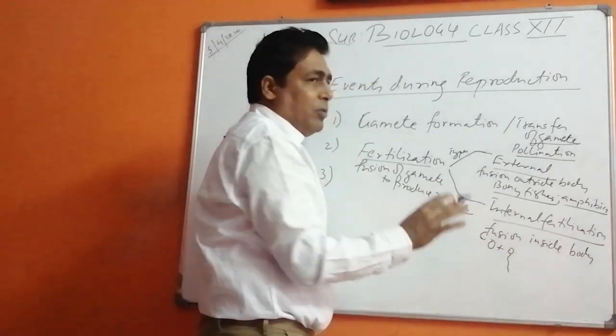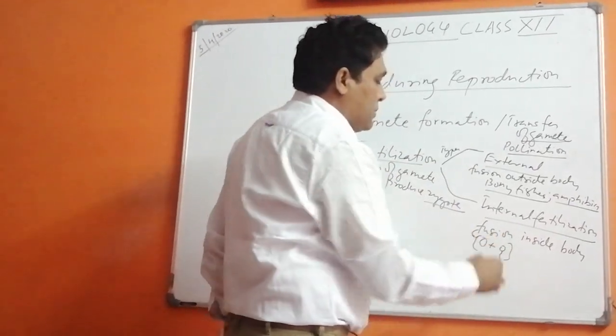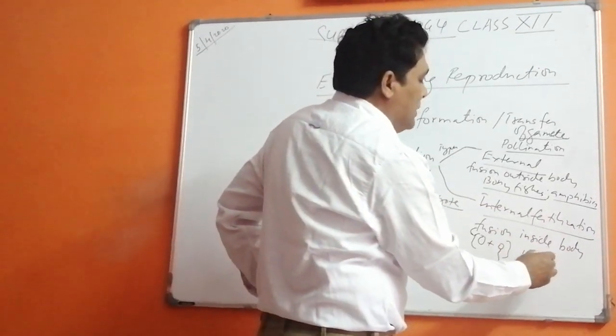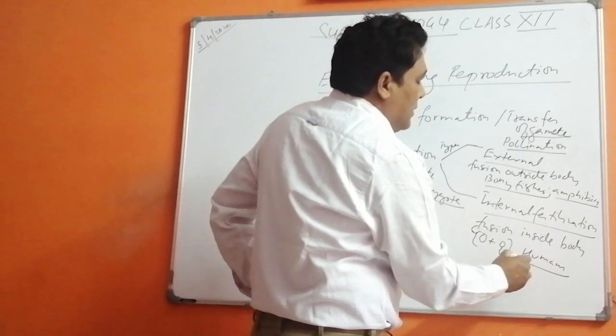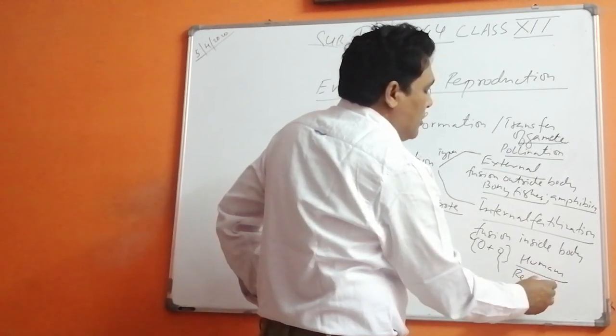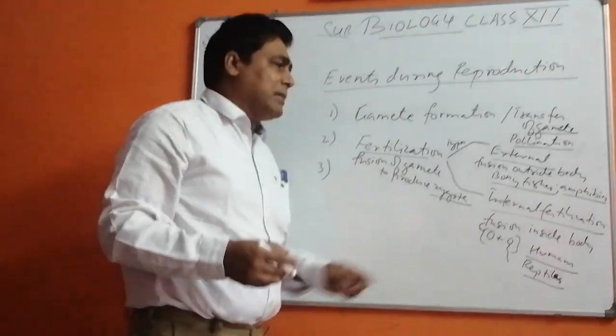So you need to write gametes. If you don't want to write, just put some symbols there. In case of internal fertilization, there are humans, then reptiles. Then you can write mammals. Most of the mammals have this.